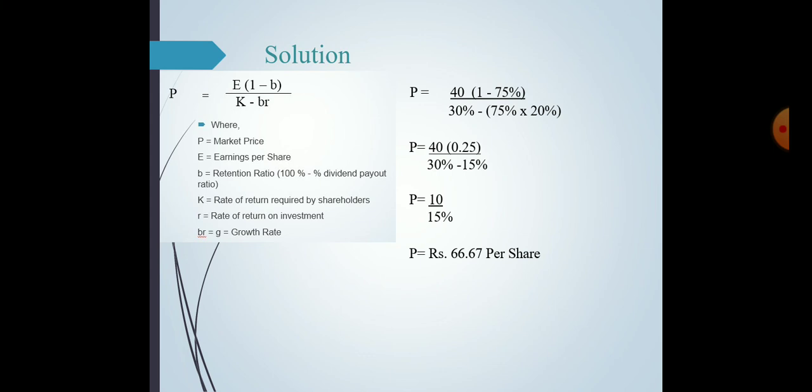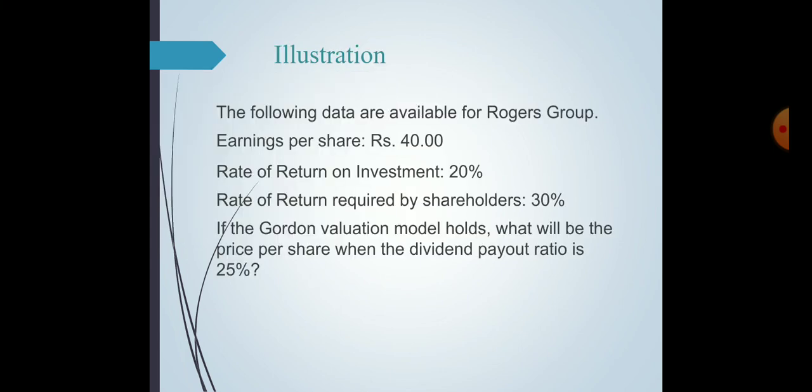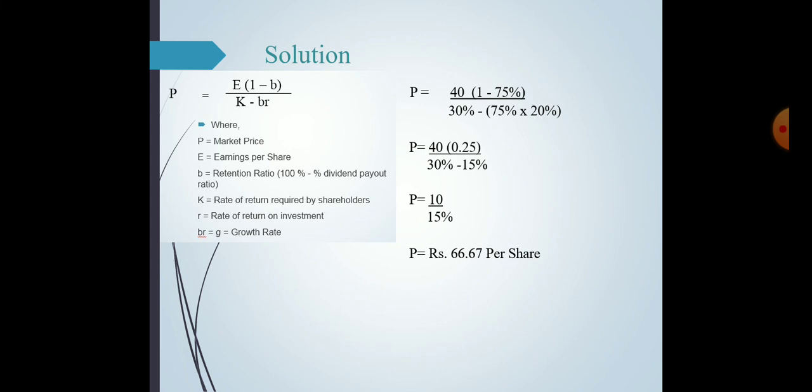B is the retention ratio, 75%, multiplied by R, that is 20%. So the value of the share as per the Gordon model is 66.66, or we can round it off to 67 per share.